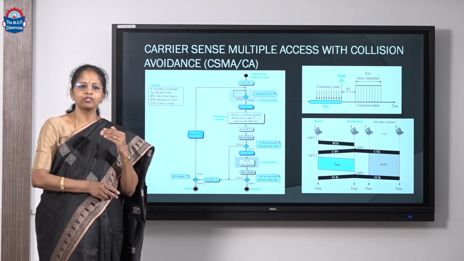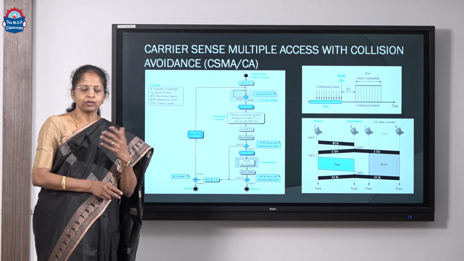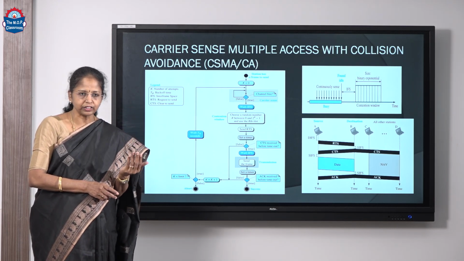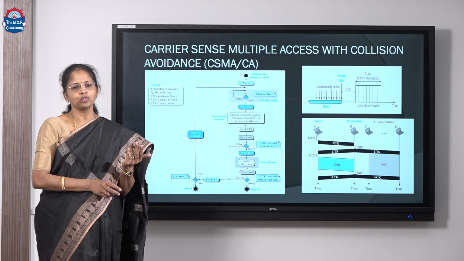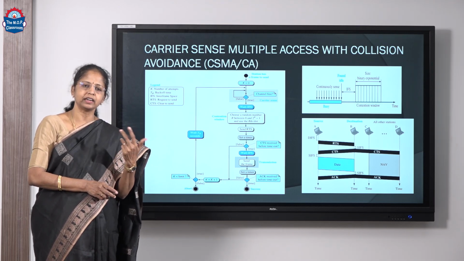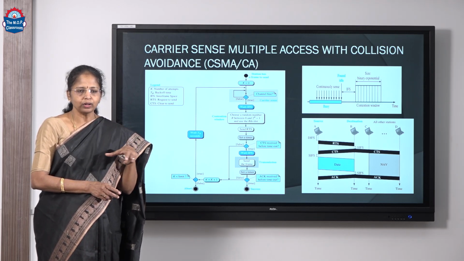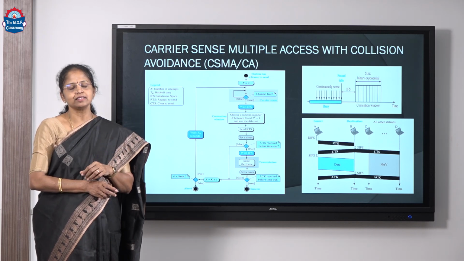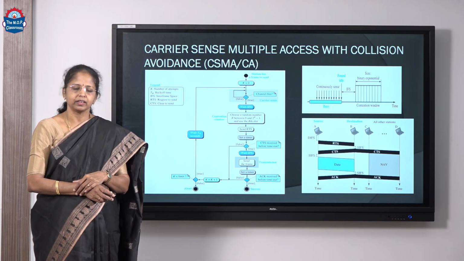So, we have seen all the 4 random access protocols. These are the 4 protocols which evolved over time and help with collisions. They cannot completely remove collision, but they try to avoid collision and detect collision. All these are intended to help the stations access the shared medium in a proper way.